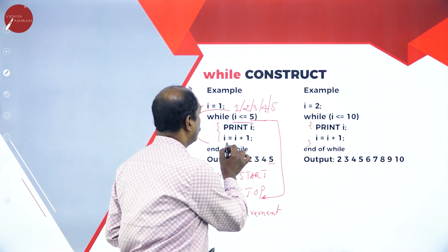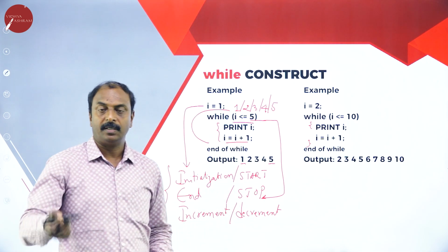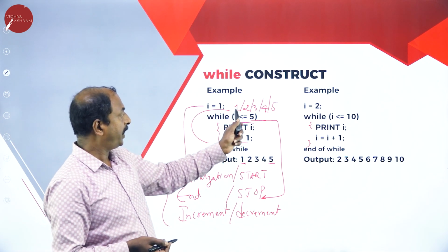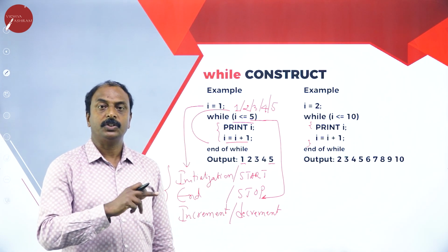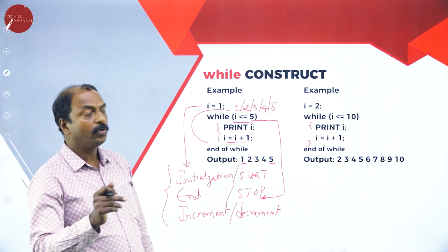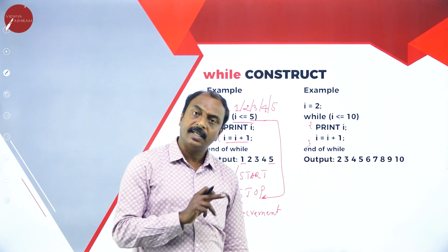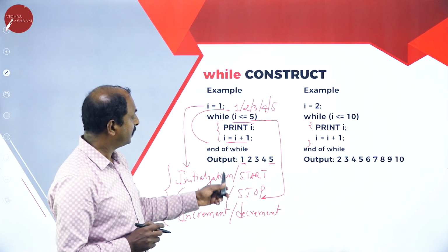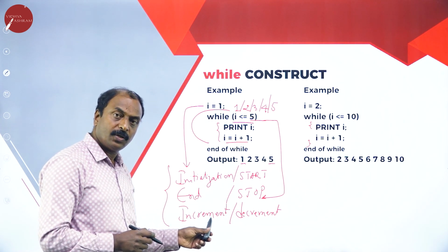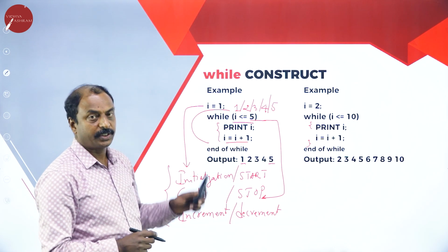Here I equals I plus 1 is an increment, because the I value was 1 and it is increased by 1, so it is 2, then 3, 4, 5. So it is an increasing number. So that is increment. These are the points to be remembered while working with looping structures.